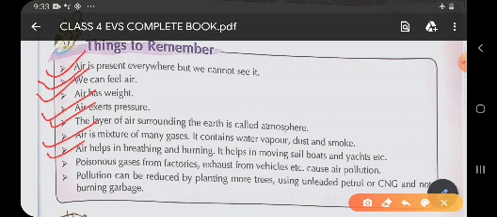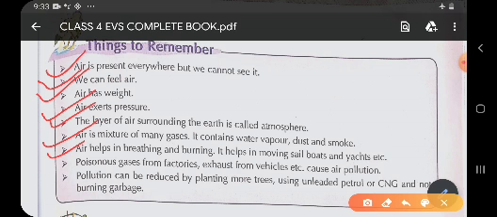As we know, trees help in keeping the air fresh as well as cleaning the air. It is the tree which helps in cleaning the air. How does it clean the air? By taking carbon dioxide and releasing oxygen.